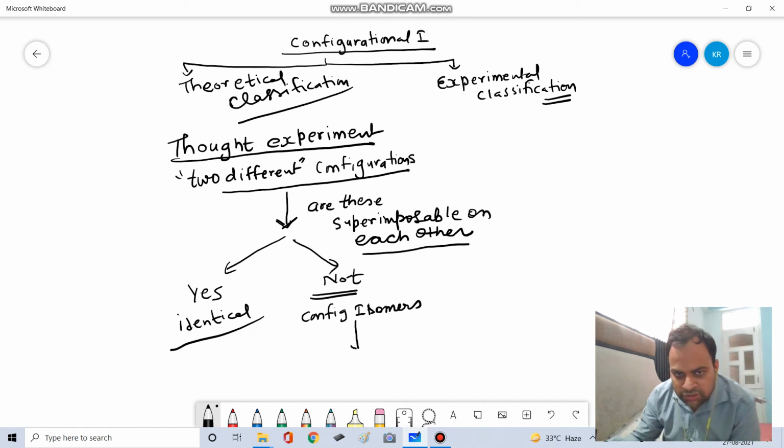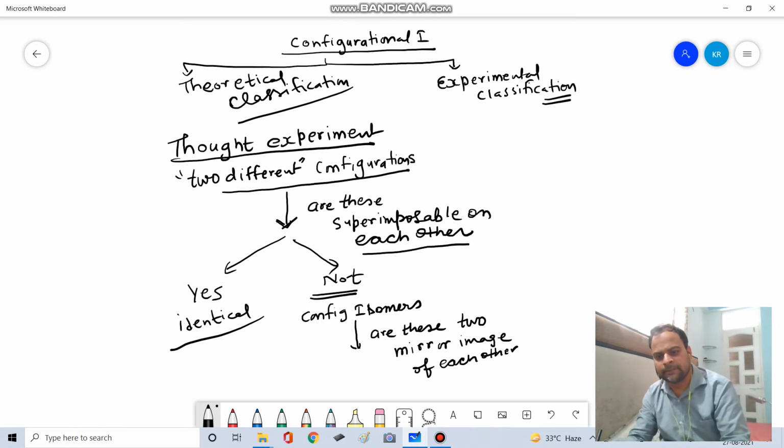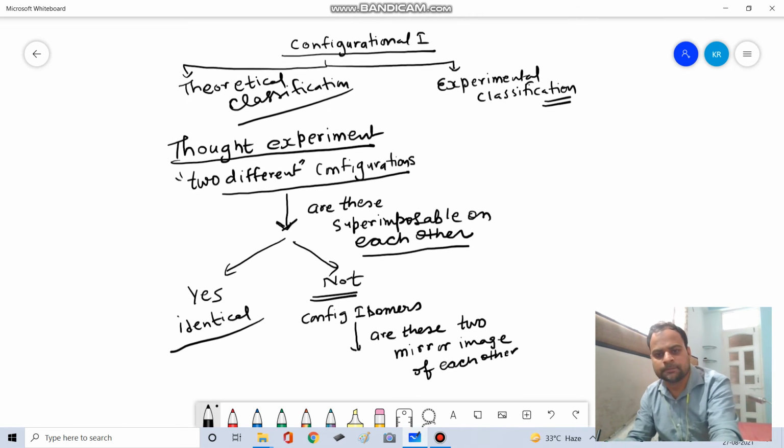Again, we ask the question: are these two configurational isomers mirror images of each other? First we ask superimposability, then we ask the mirror image. That's very important.